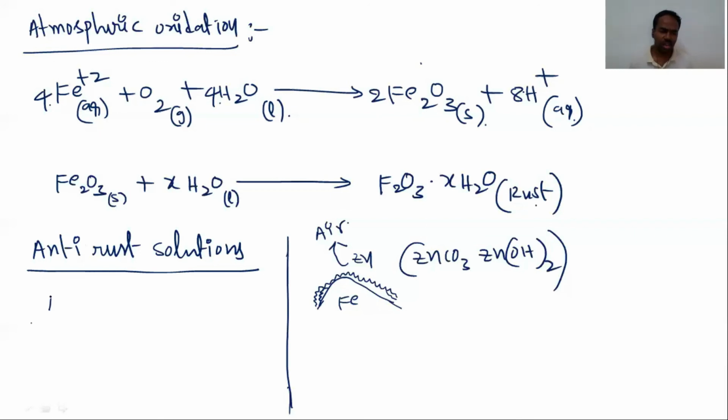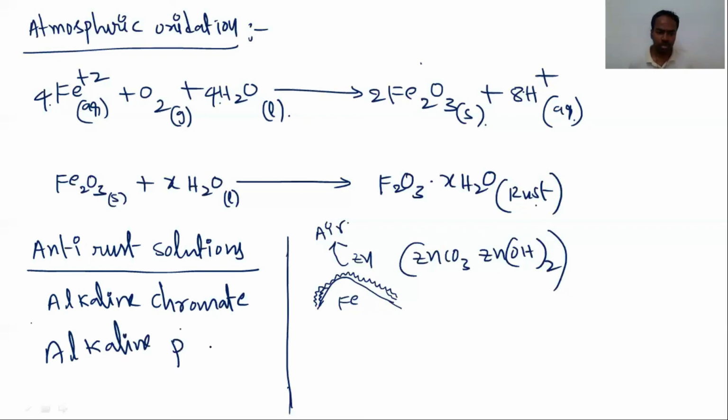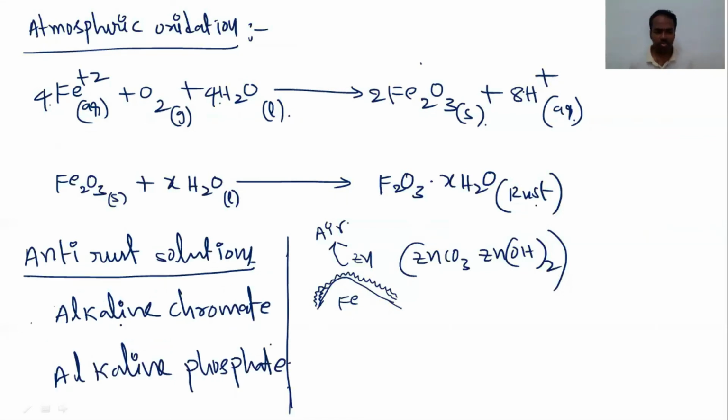They are generally alkaline chromate and alkaline phosphate. These are salts formed by a strong alkali and a weak acid. Then obviously the aqueous solutions of these salts have a basic, alkaline nature. So when you apply these anti-rust solutions, they have a basic nature and can neutralize the H+ ions. Like that, you can prevent the formation of rust.